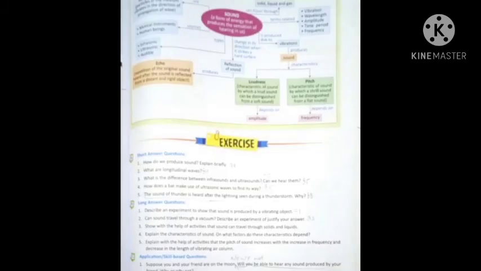Now the next question. Question number 5. Explain with the help of activities that the pitch of sound increases with the increase in frequency and decrease in the length of vibrating air column. So here also you have to give the activities.